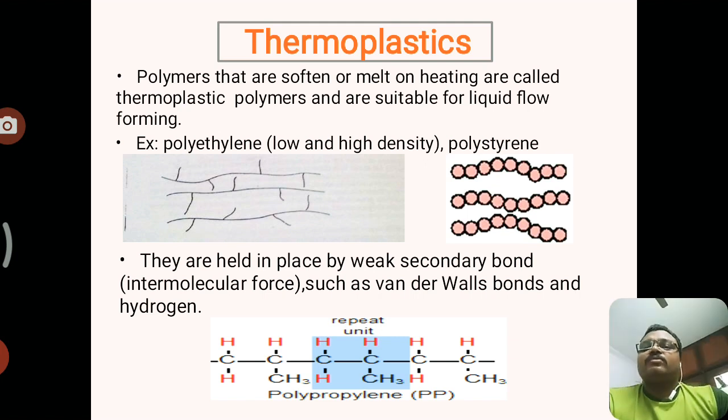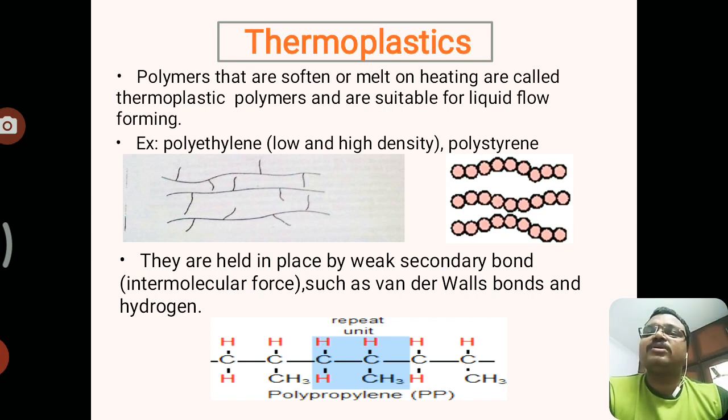Based upon the basic classification of PMC, that is polymer matrix composites, the first one is thermoplastics. In these thermoplastics, polymers soften or melt, as there are no fixed bonds. There are only free bonds or free molecules. When heated, they soften or melt. So these are called thermoplastic polymers, and they are suitable for liquid flow forming.